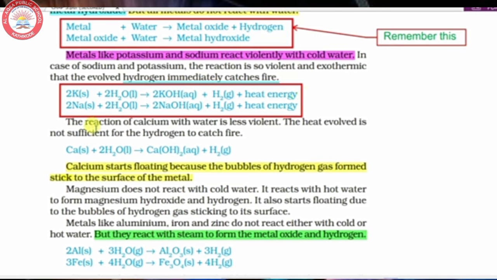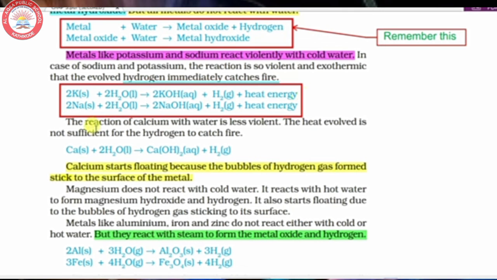So dear children, we can conclude. Metal reacts with water to give metal oxide and hydrogen, and the metal oxide again dissolves in water to give metal hydroxide. Potassium and sodium react violently with water, and you have to study the equations. Calcium reacts with cold water very slowly, and you can see that it starts floating. Magnesium reacts with hot water, and there also it starts floating.